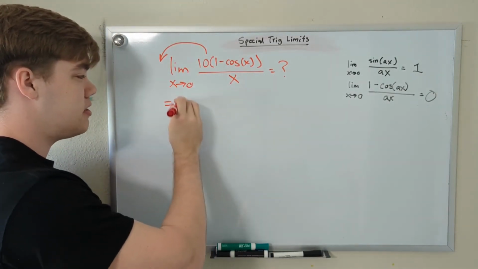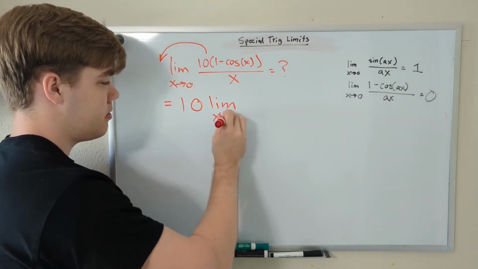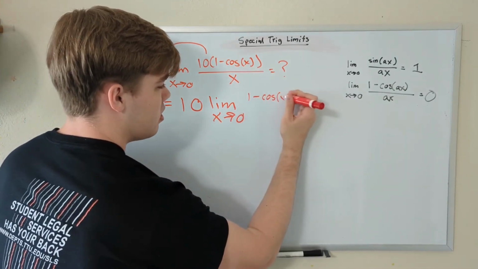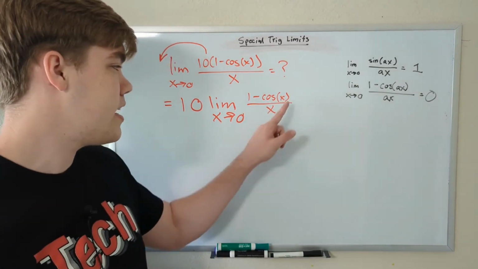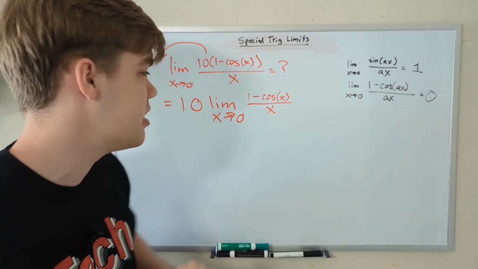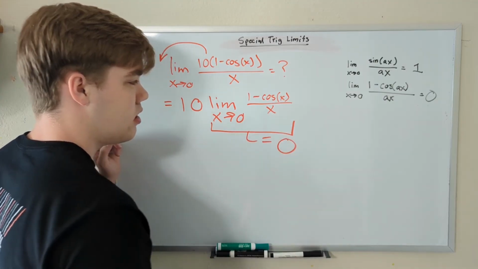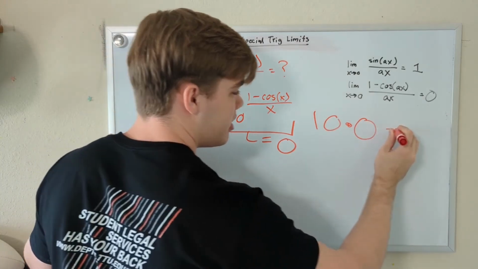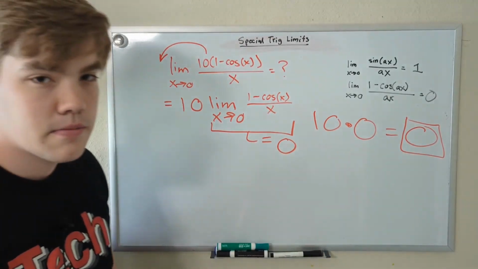So this now turns into 10 times the limit as x approaches 0 of 1 minus cosine of x divided by x. And just like before, we have the same x value inside the cosine as on the bottom. In other words, it satisfies this condition, which means that this is all equal to 0. So now our function is just 10 times 0, which is equal to 0. And that is the limit of this function.